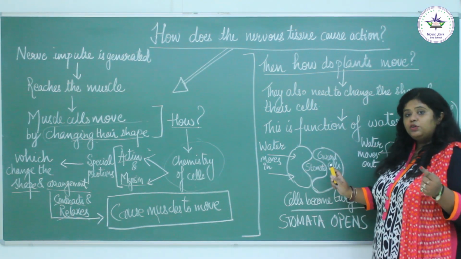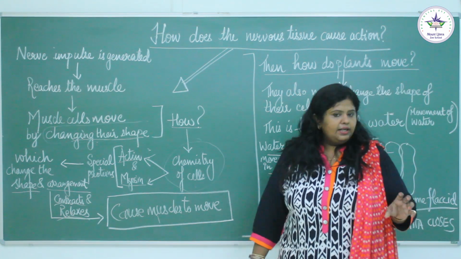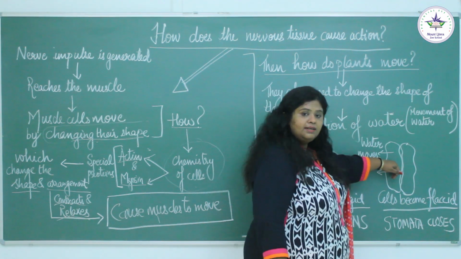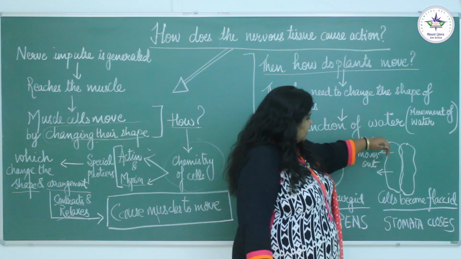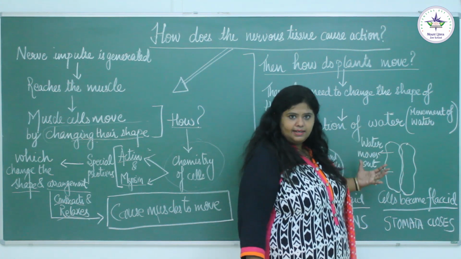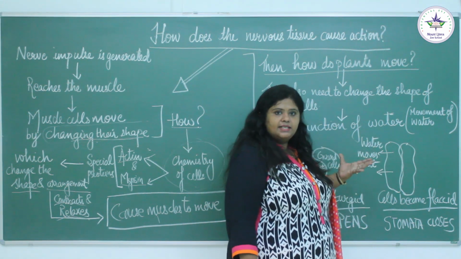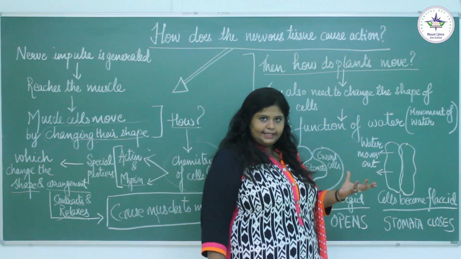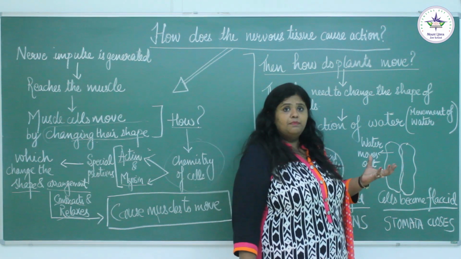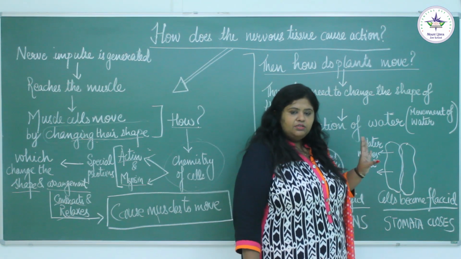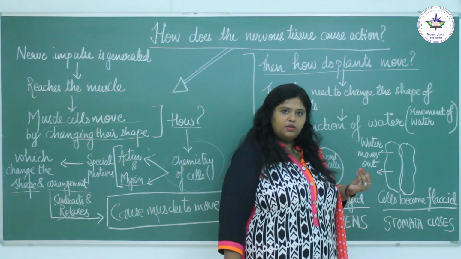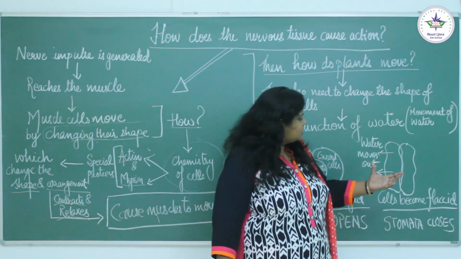Exactly opposite to it, when the same water moves outside, the guard cells become flaccid. Now it changes its shape. It is no more tight. Just like in a balloon, if you take out the water, it comes back to its original shape. The two balloons will stick together.